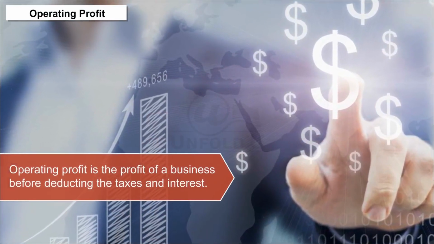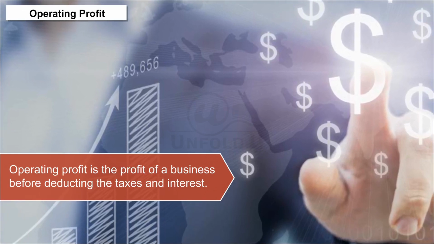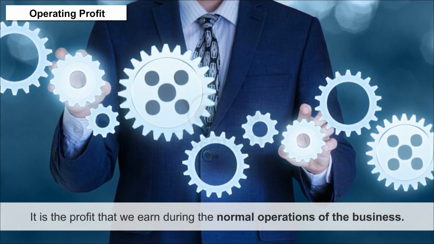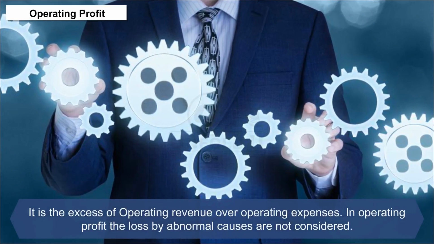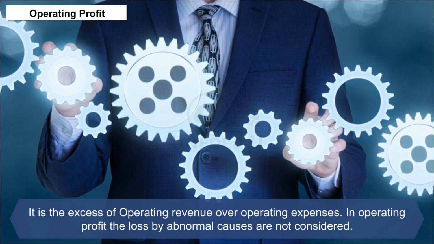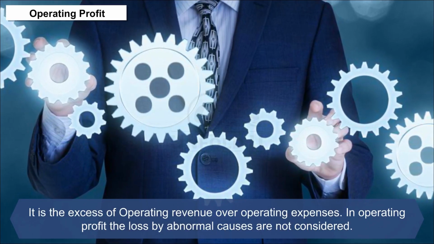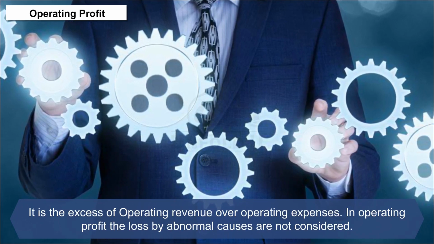Operating profit. Operating profit is the profit of a business before deducting the taxes and interest. It is a profit that we earn during the normal operations of the business. It is the excess of operating revenue over operating expenses. In operating profit, the loss by abnormal causes is not considered.